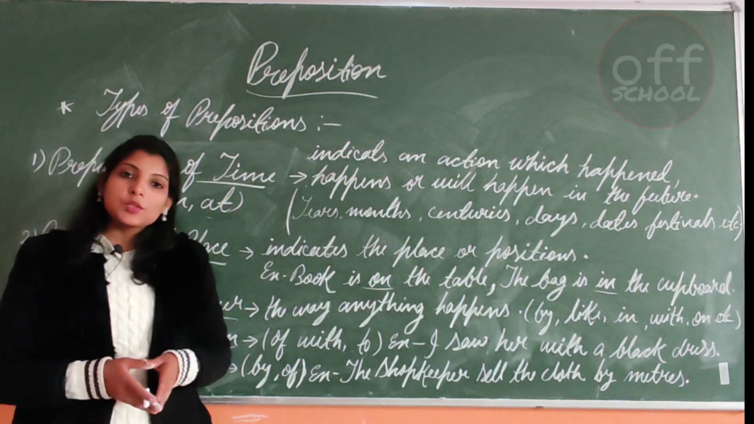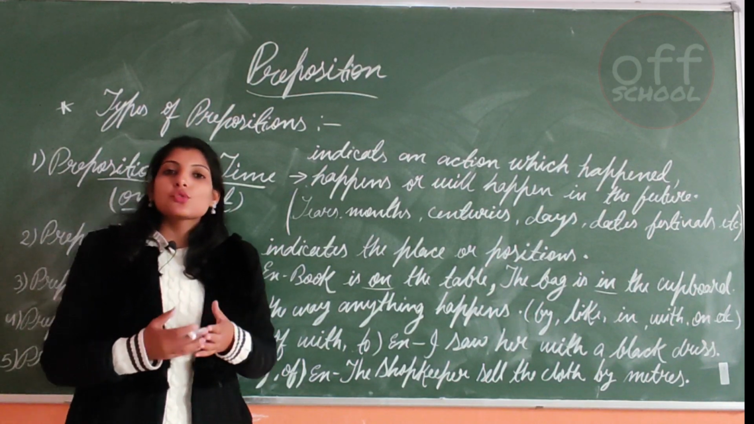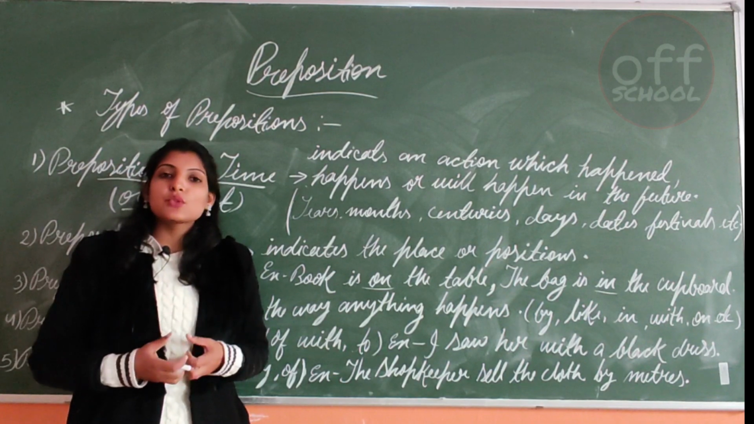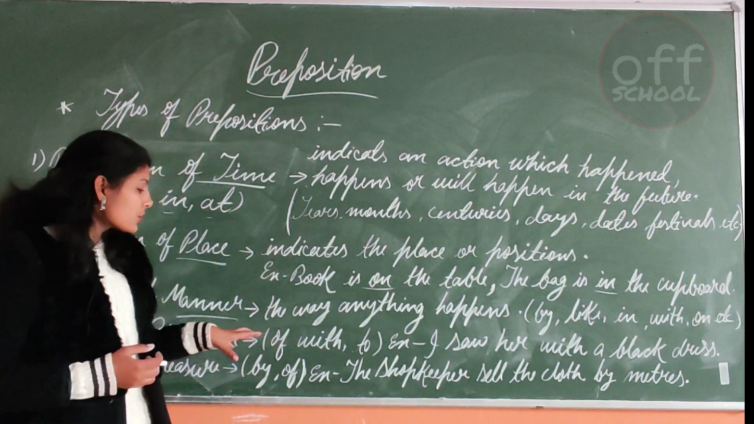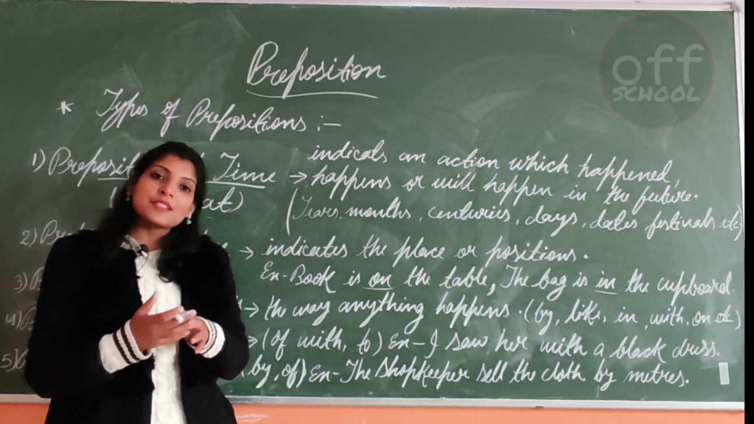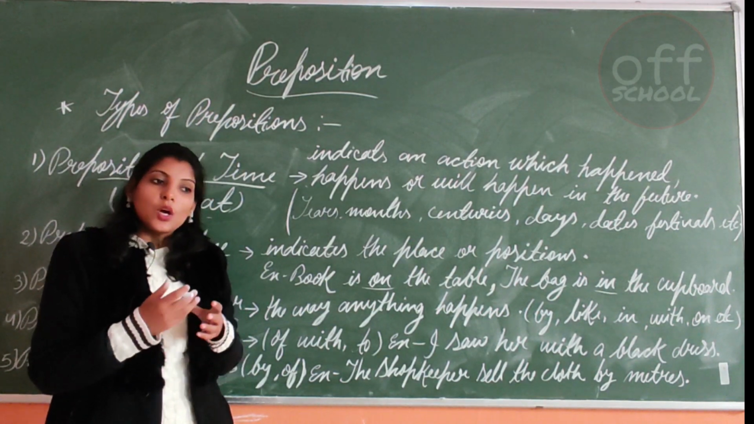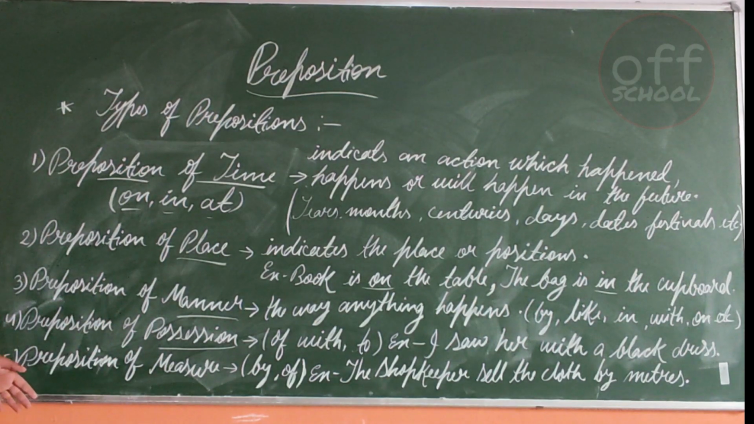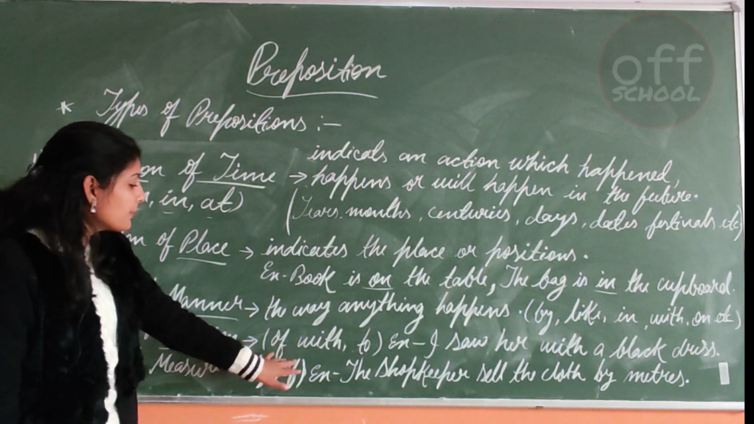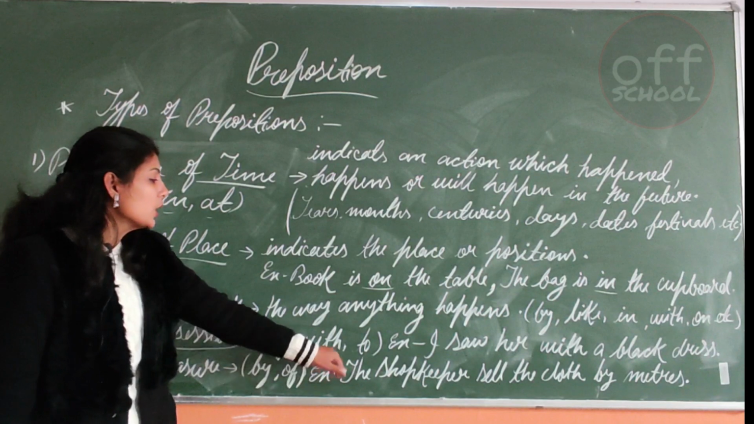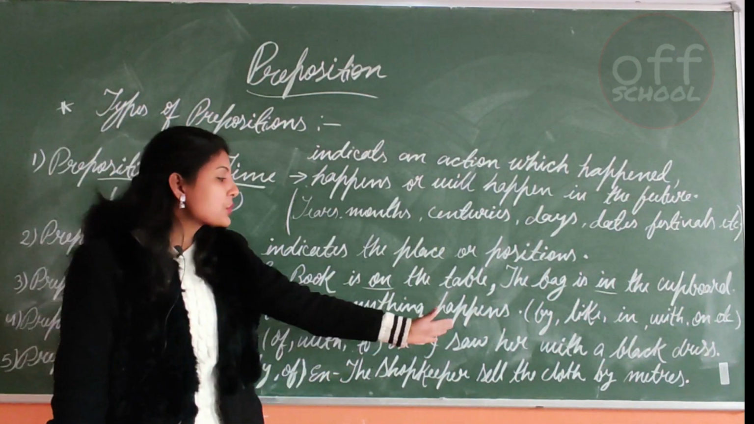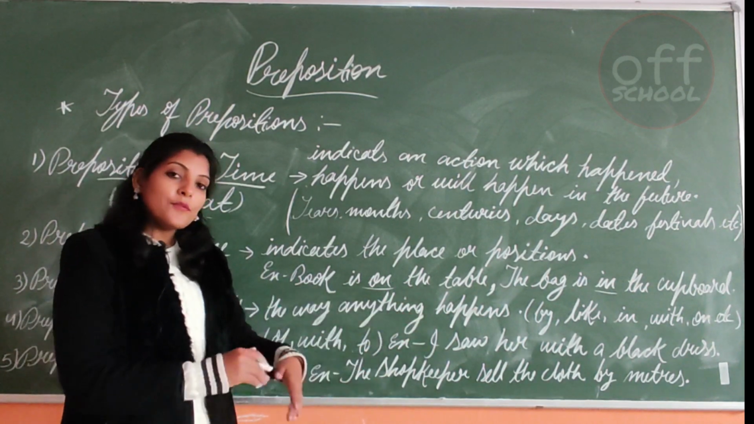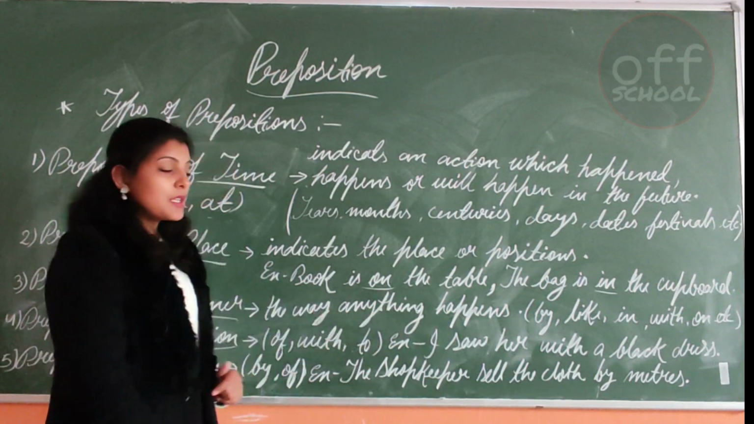Again, the fourth one is preposition of possession. The word possession shows us the belongingness or the ownness of something to someone. The words it includes are of, with, to. Example: I saw her with a black dress. There is an ownness of a black dress to my subject.